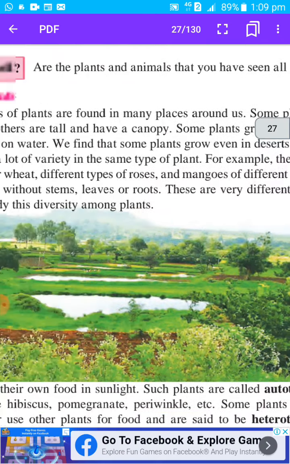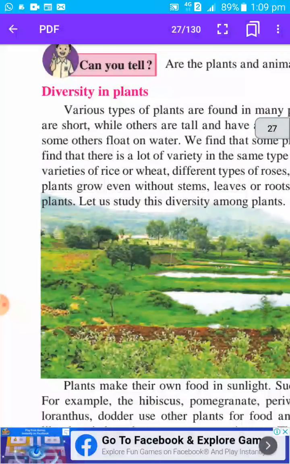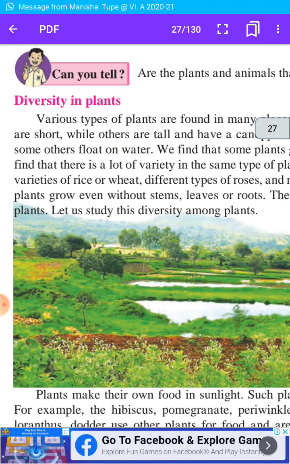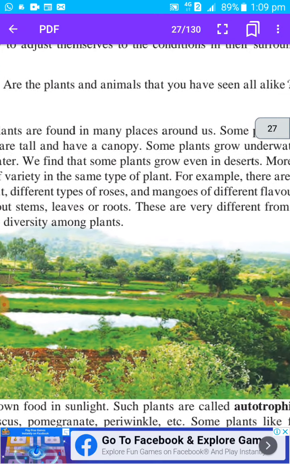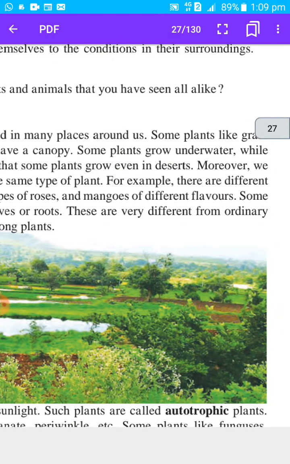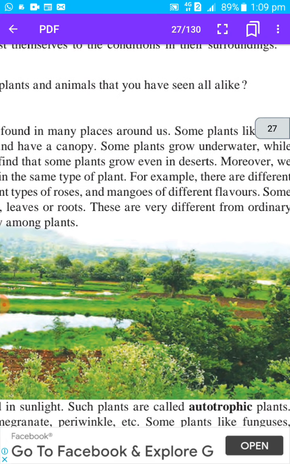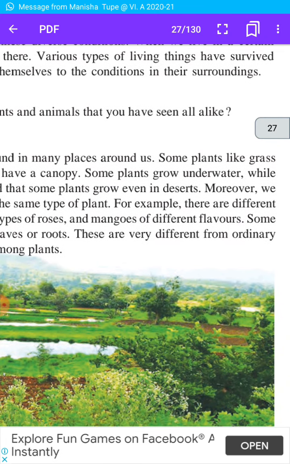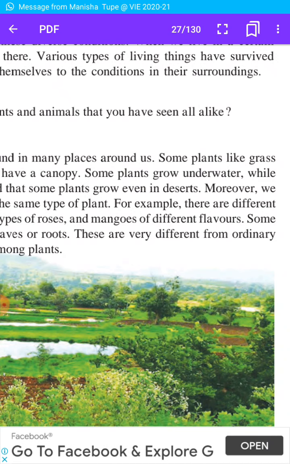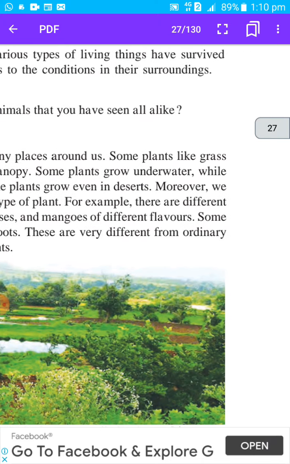Then for example there are different varieties of rice or wheat. In case of rice there is Indrayani rice, then there is Jaya, so many types of rice are there. Then in case of wheat also, so many varieties of wheat are there. Then different types of roses, mangoes of different flavors, like there is Alfonso mango, Hapusamba, then there is Pyri. So likewise so many flavors or varieties of mangoes are there.